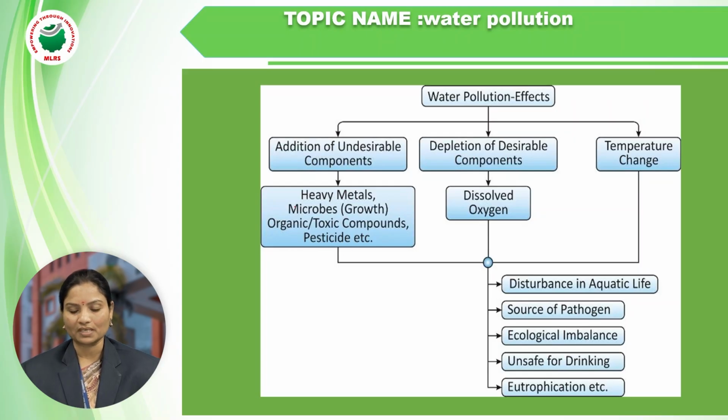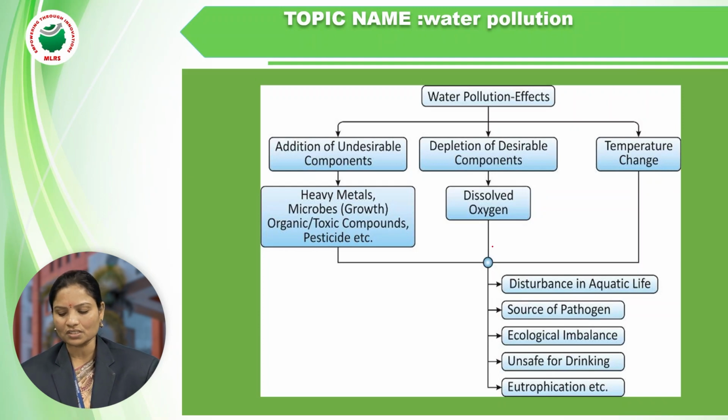These unwanted components are used in industries for their applications and then released into our water, causing water pollution. Then depletion of desirable components means dissolved oxygen, DO. When dissolved oxygen is depleted in our water, it causes water pollution. And the temperature changes also matter.